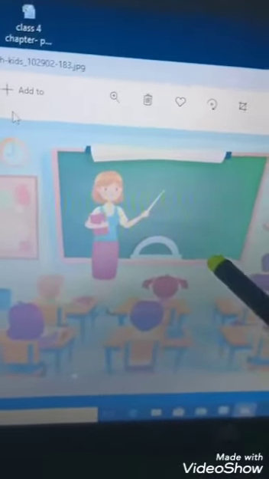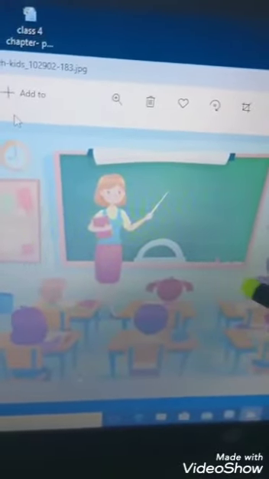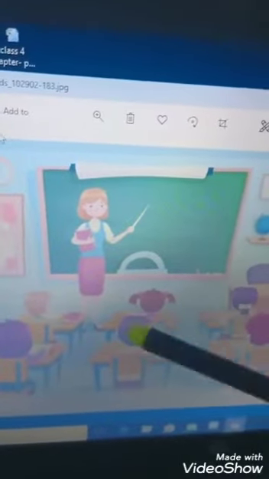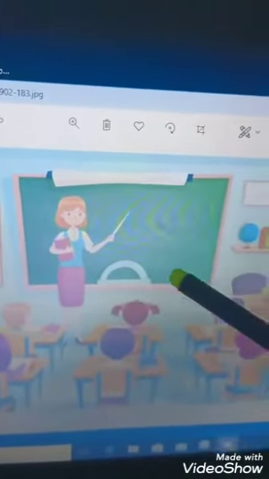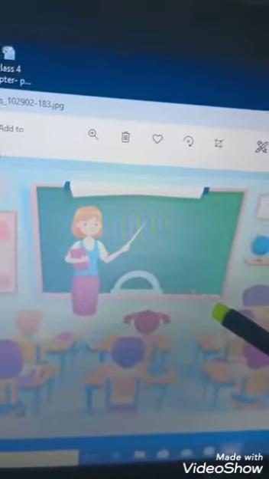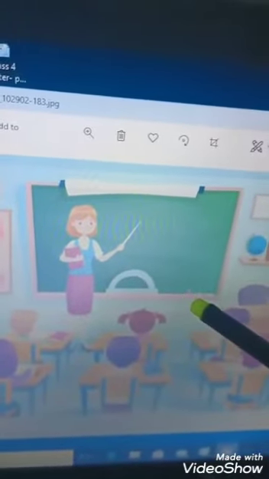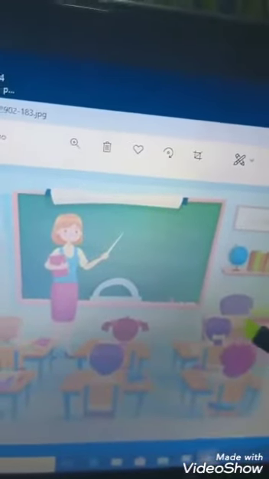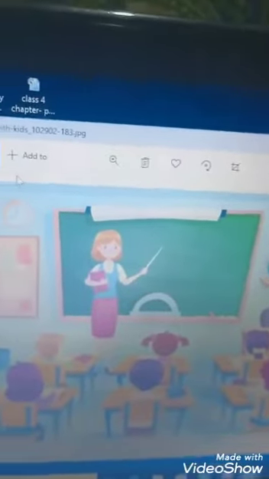In this way, you can write sentences and you can frame another sentences like, there are also chalks. How many chalks are there? 1, 2, 3. So you can write, there are 3 chalks. So dear students, in this way you can write a lot of points after observing a picture.